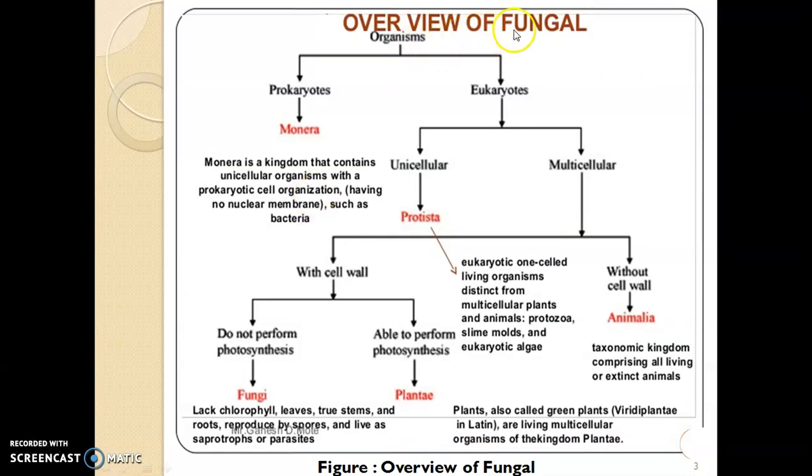Next point, overview of fungi. All organisms are classified into prokaryotic and eukaryotic. Eukaryotes are again classified into unicellular and multicellular. In the multicellular, there is again a difference between with cell wall and without cell wall. Under the with cell wall category, there are those that do not perform photosynthesis, and under this category fungi are mainly classified. So fungi are non-photosynthetic, cell-walled, multicellular, eukaryotic organisms in the environment.